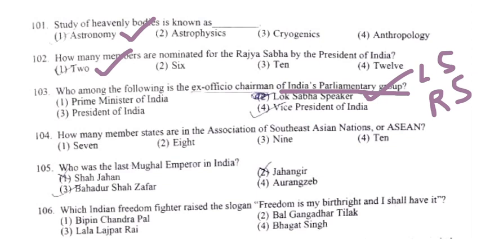Then we have, how many member states are in the Association of Southeast Asian Nations or ASEAN? So it is basically 10 member nations. Then who was the last Mughal emperor in India? So it was Bahadur Shah Zafar. Then we have 106th, which Indian freedom fighter raised the slogan, freedom is my birthright and I shall have it? It was Bal Gangadhar Tilak.